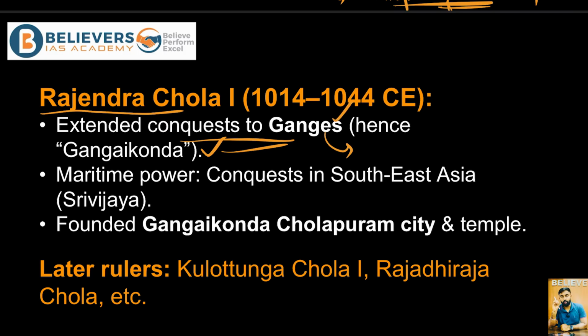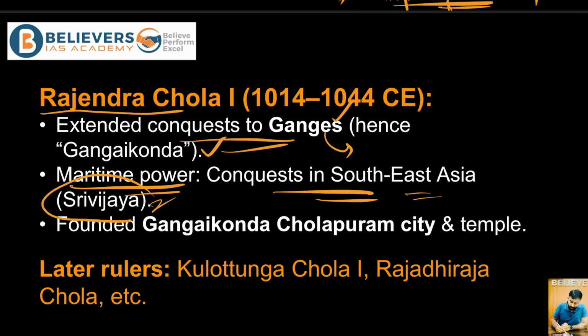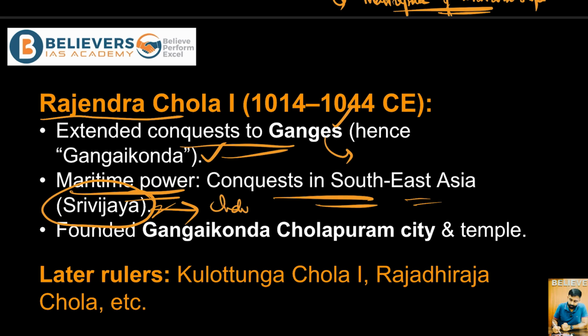He also established the maritime power of the Chola dynasty by proving his successful conquests in Southeast Asia, defeating Sri Vijaya, one of the strongest dynasties in the Indonesian region back then, right? So this was also an important time when Rajendra Chola I wanted to prove his legitimacy as a ruler, right?